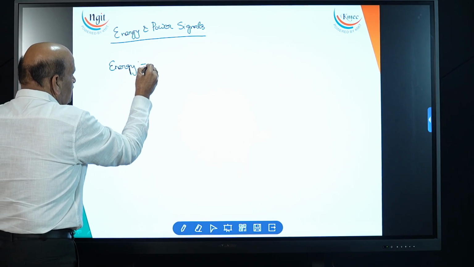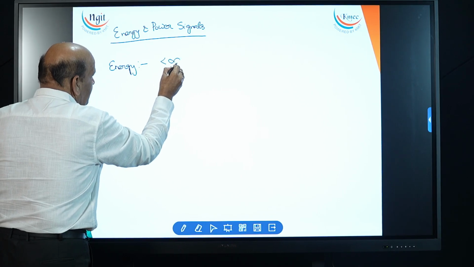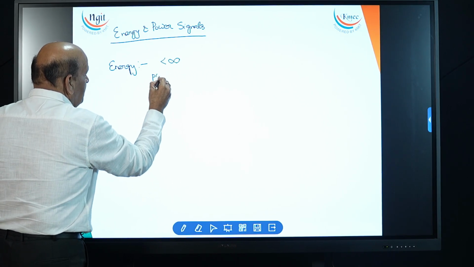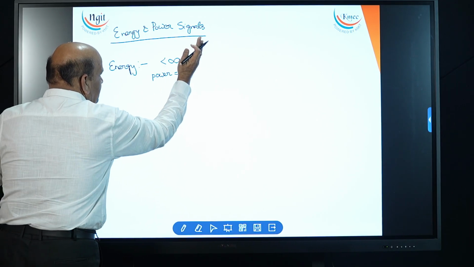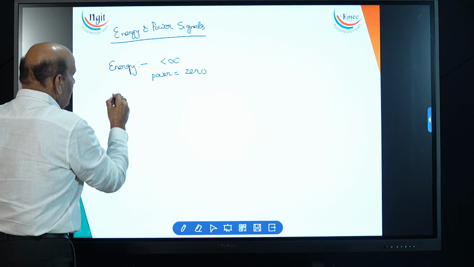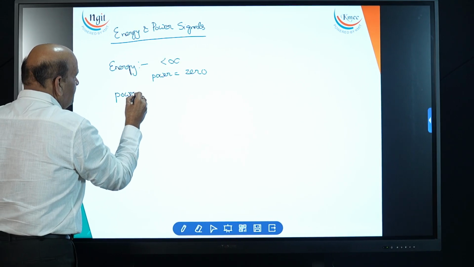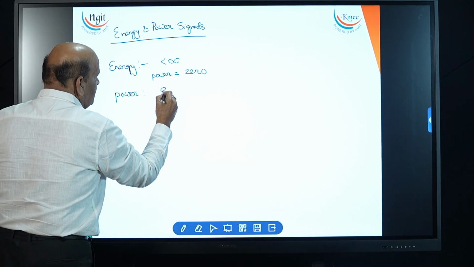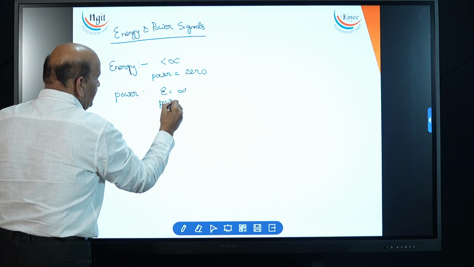A signal is said to be an energy signal if energy is less than infinity and power is finite, almost zero. A signal is said to be a power signal if energy is infinity, but power is finite.